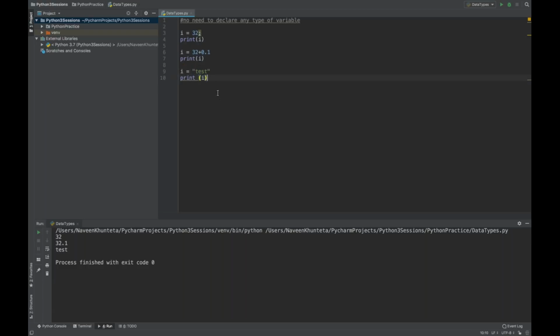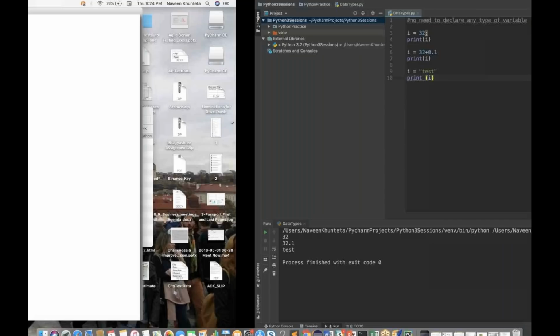But how exactly will it work internally inside the memory? This is the thing that you have to understand, guys. Most people are not aware of it in terms of the Python concept. Python stores a value on the basis of different objects, and a location will be created inside the Python memory. The moment you write i equal to 32, one integer object memory will be created.